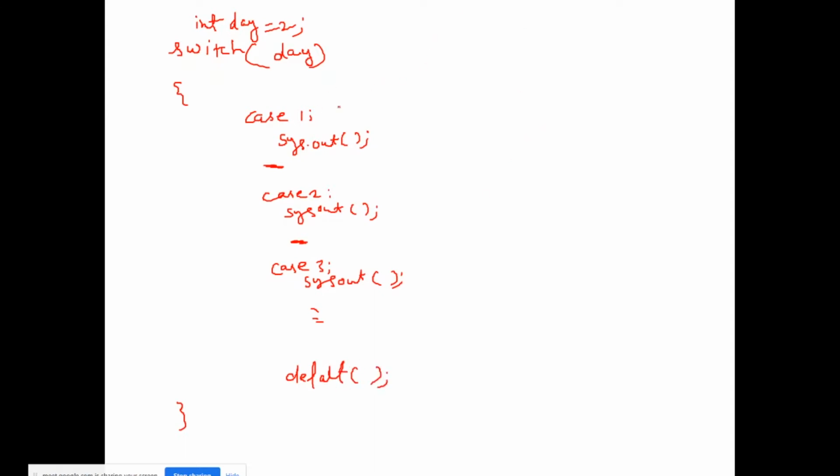What actually happens if I have provided int day is equal to 2? The value will be 2, and it will directly jump into case 2. That's the advantage of switch case. It will execute whatever code is written after it, and then it will move to the next one. It will execute case 3, then whatever cases come after that, and after that it will go to the default condition.